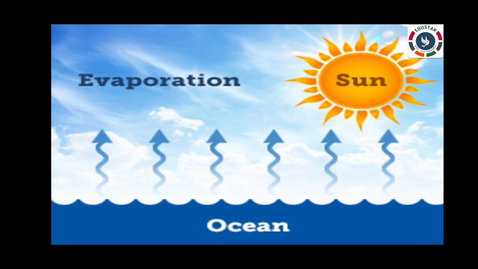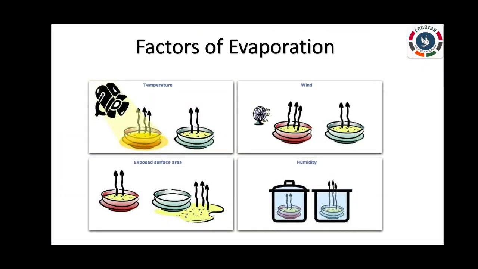We have learned that water is also present in the atmosphere in the form of water vapor. The amount of water vapor present in the atmosphere is known as humidity. When the weather is very hot, more water gets evaporated, which makes the weather humid. The rate of evaporation depends on the following factors: wind speed, heat, surface area, and humidity.